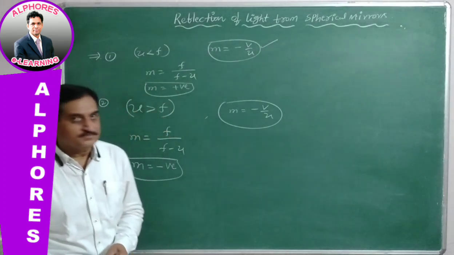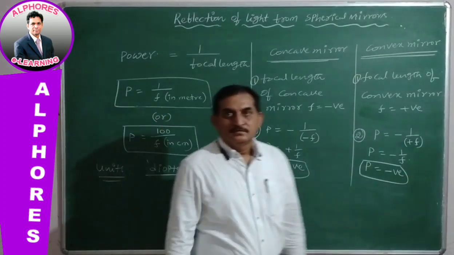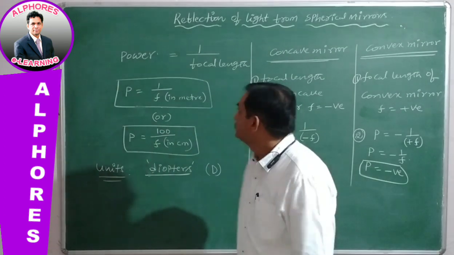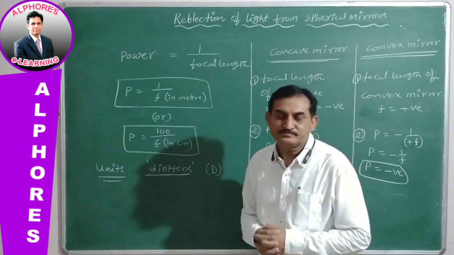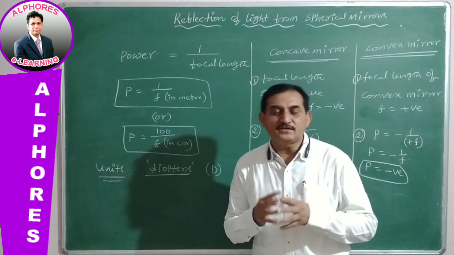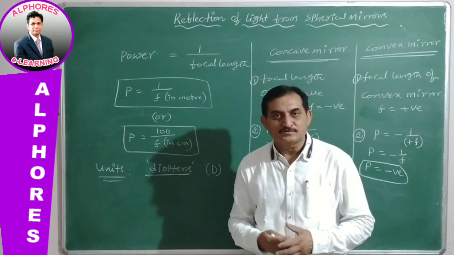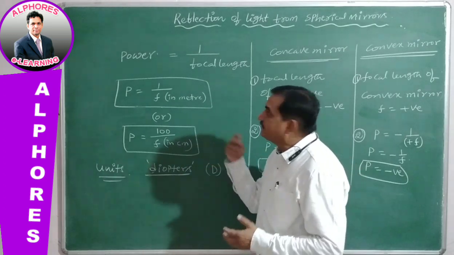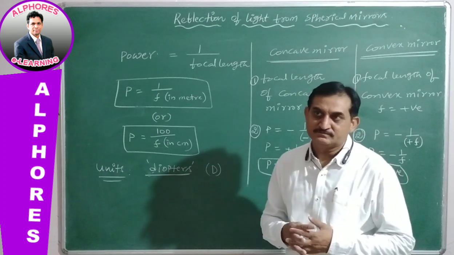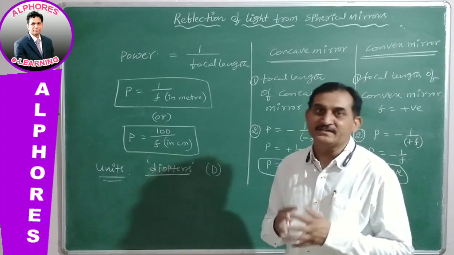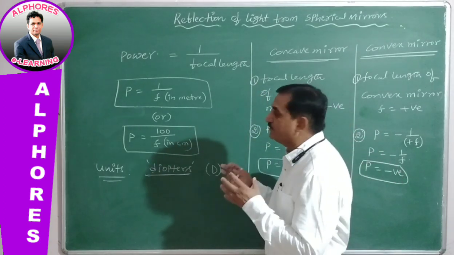Next, let us move on to the power of spherical mirrors. The power of a spherical mirror is equal to the reciprocal of its focal length. Power of a spherical mirror or power of a lens, but lens we will discuss later in the next chapter, can be defined as the reciprocal of focal length.